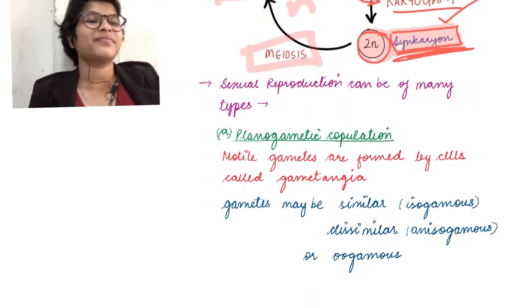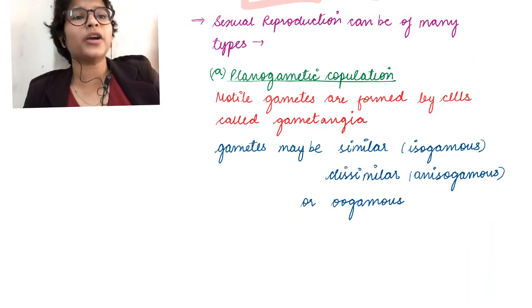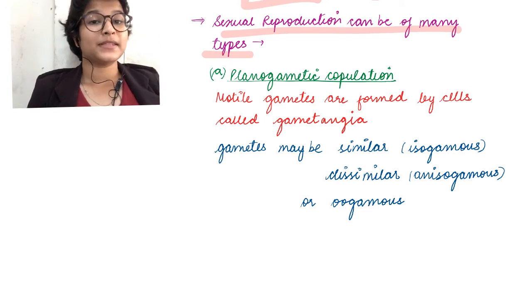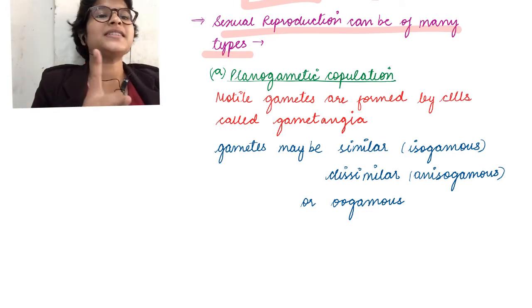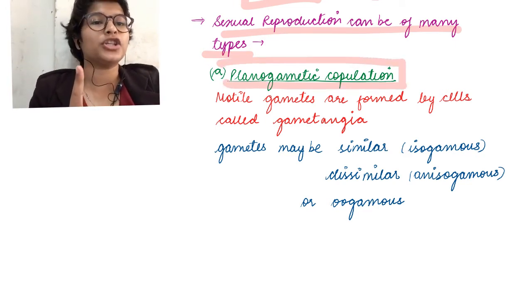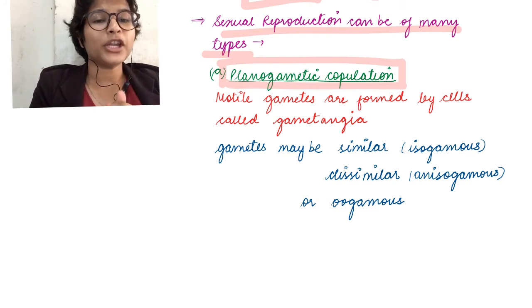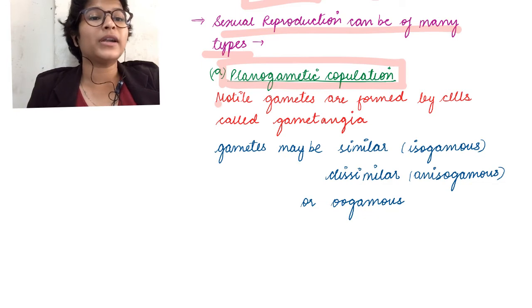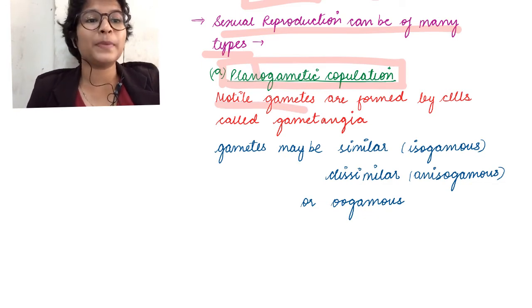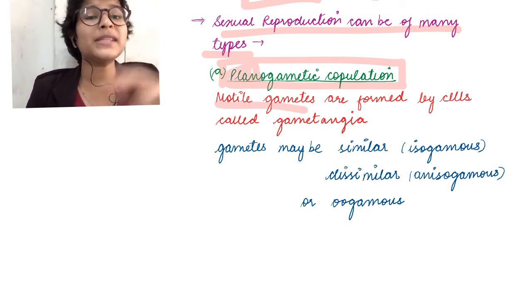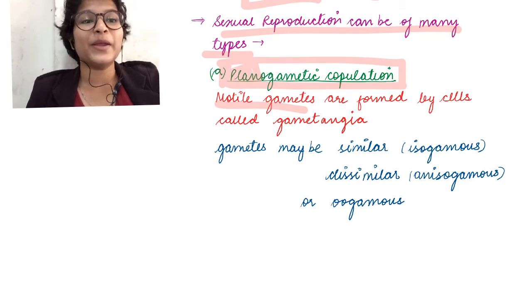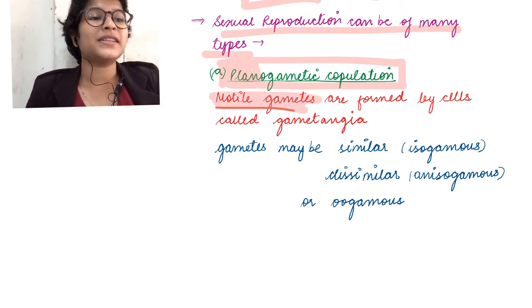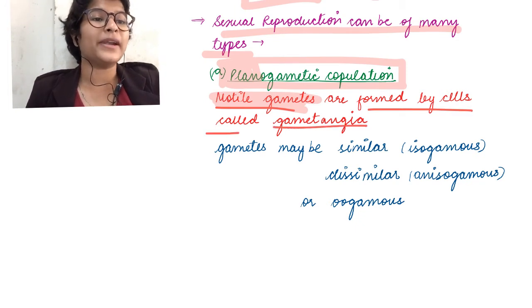Okay? So sexual reproduction may be of many types. First is planogametic copulation. Now planogametic copulation is basically the copulation of two types of gametes, motile gametes. Because we saw that aplanogametes are immotile, planogametes will be motile gametes. So motile gametes are formed by the cells called gametangia.